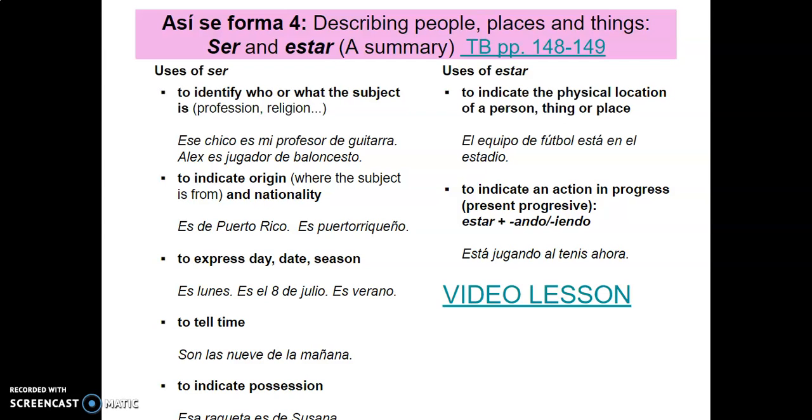You might be here now, but you'll be somewhere else later, but you're always going to be from Florida, okay? And then finally, estar is always used for the present progressive. We learned this in the last lesson, el presente progresivo. When an action is indicated as taking place at that moment and in progress, we use estar. When I say I am playing tennis, he is going to the store, we are eating dinner, we say está, right? Está, están, estamos, está. Okay.